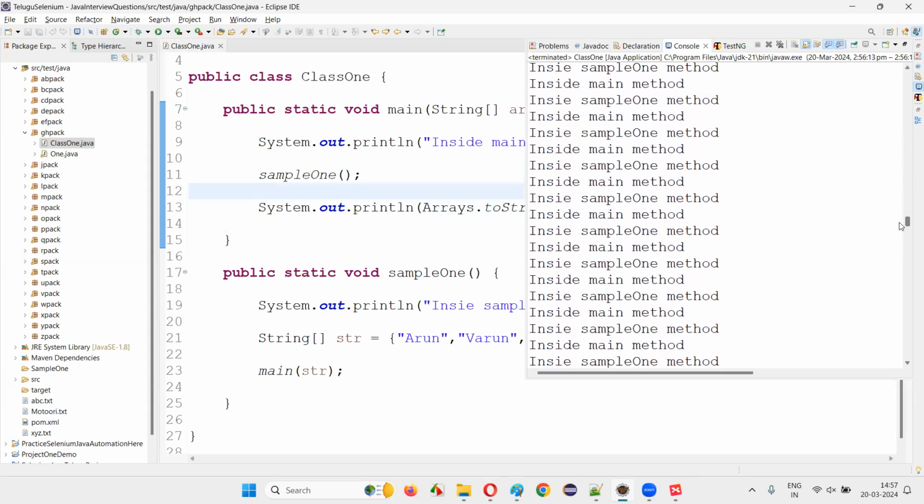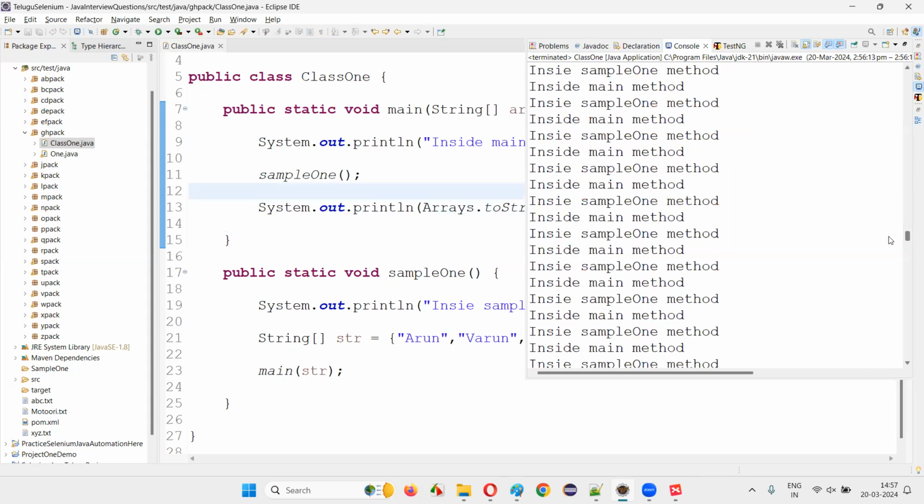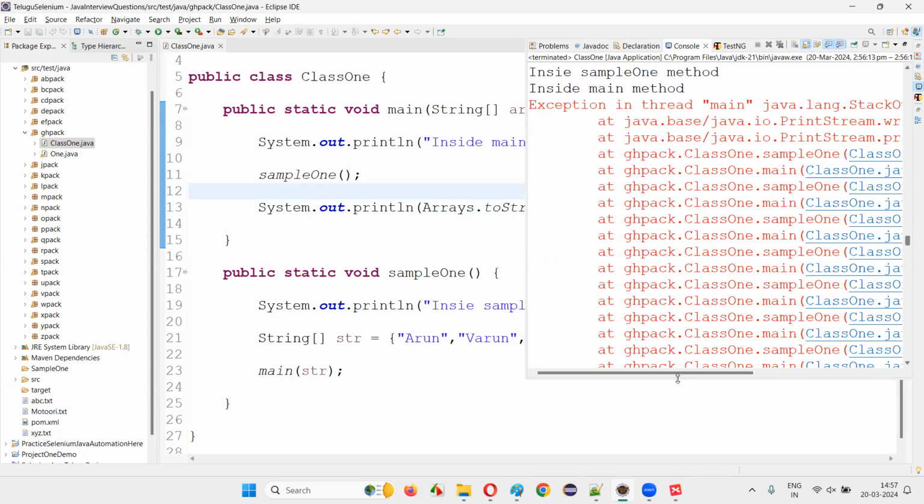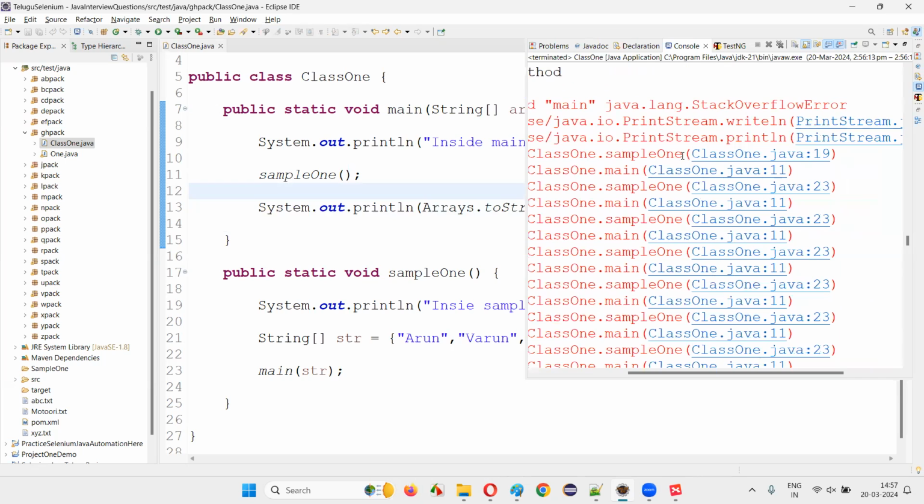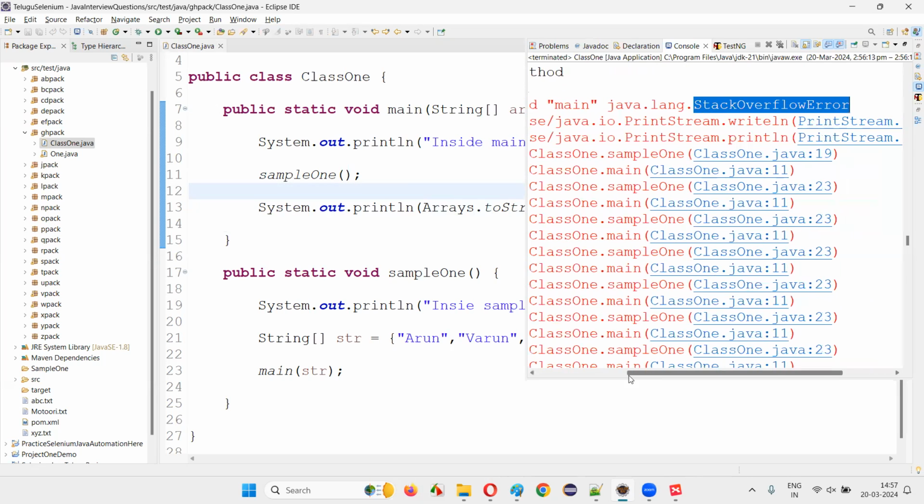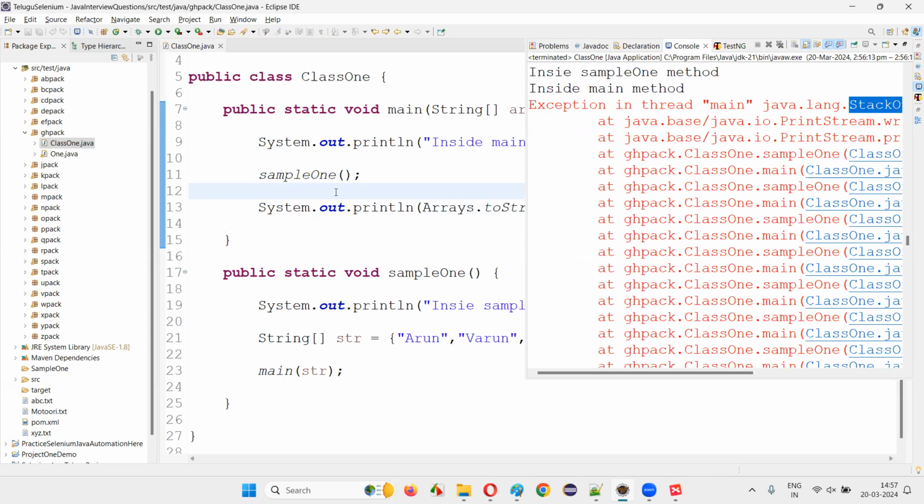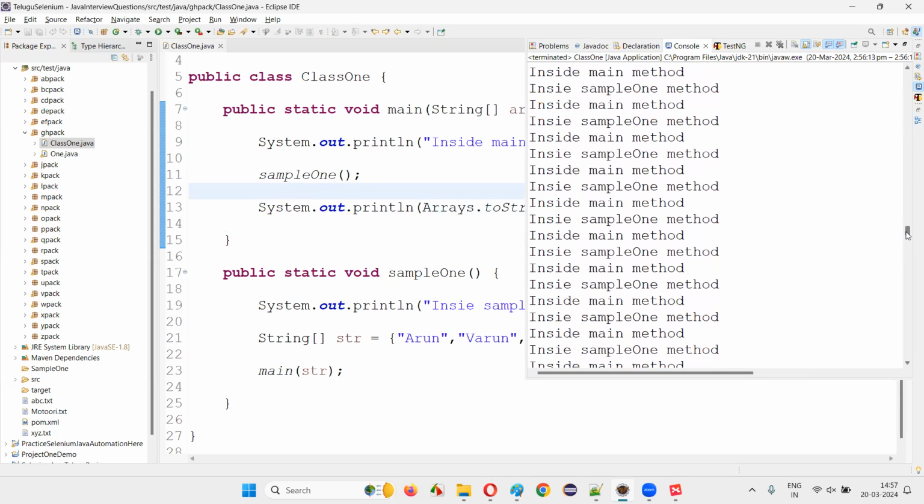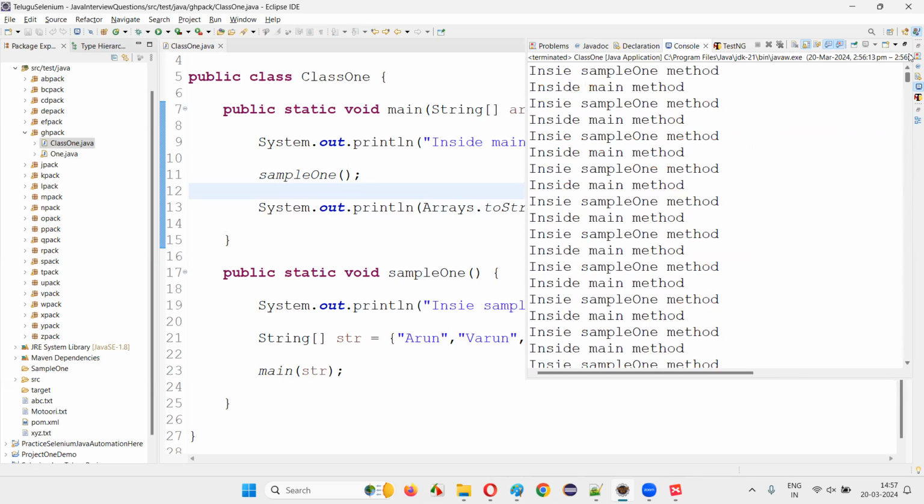At some point, it will give you an error, guys. That is a stack overflow error. Memory is overflowing. There is no memory to repeatedly call this method again and again. That is not possible.